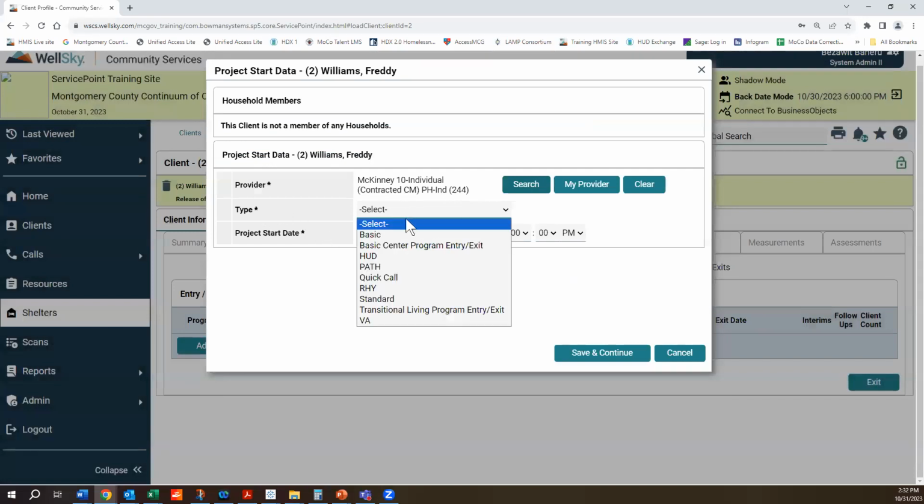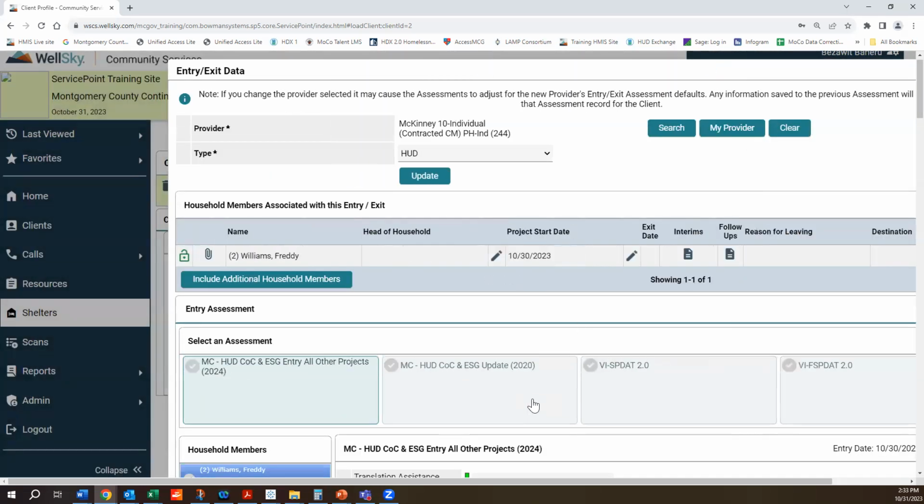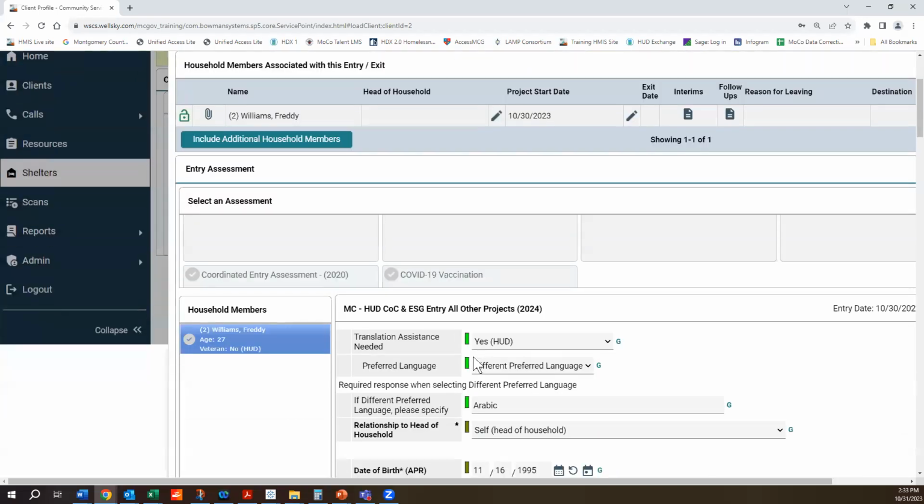Make sure the type is always, always, always HUD, unless you are a PATH program. And there's very few PATH programs in our system. And case managers know if they're working with the HUD or PATH. Anything else, please leave it as is. Save and continue.